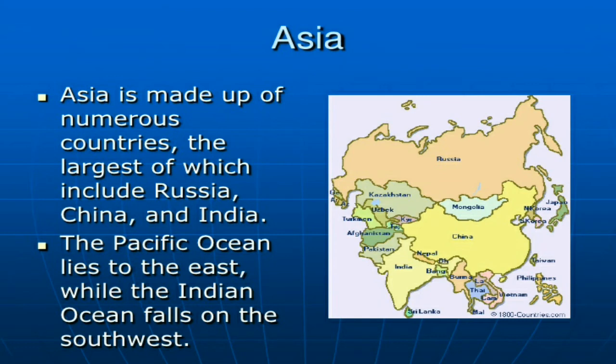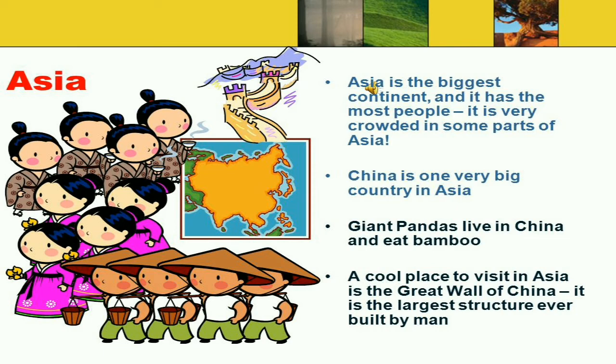Asia is made up of numerous countries, and Russia, China, and India are the big countries in Asia. Asia is the biggest continent and has the most people. It is very crowded in some parts of Asia.